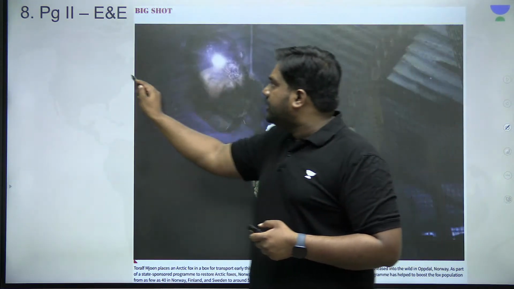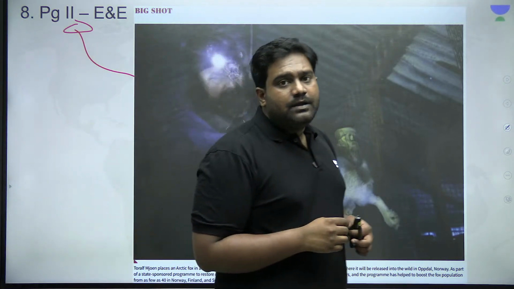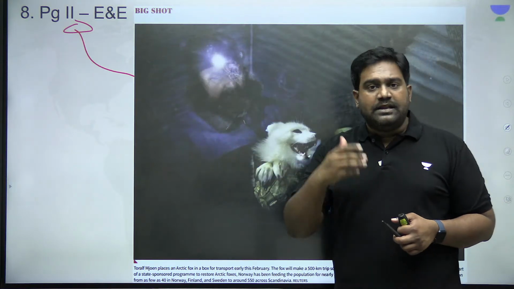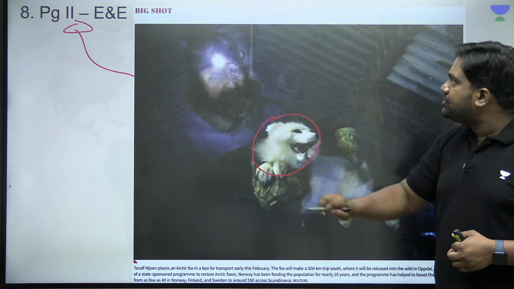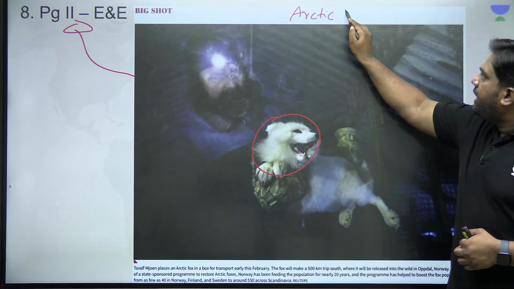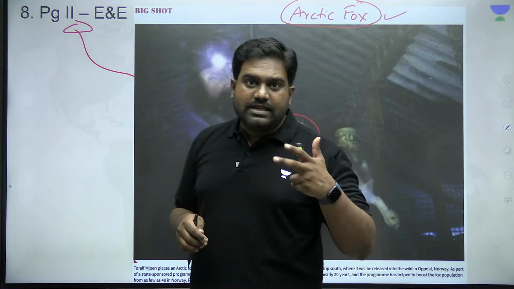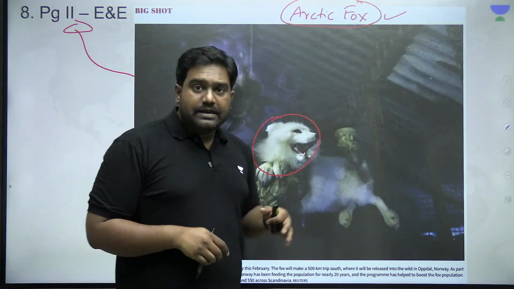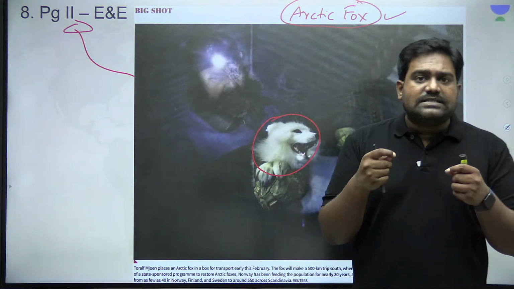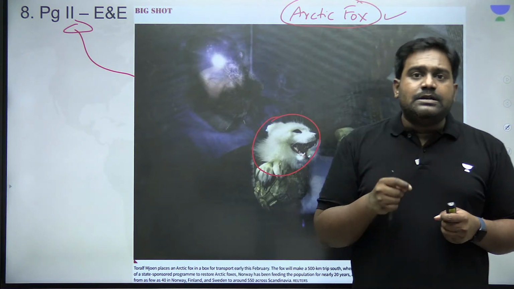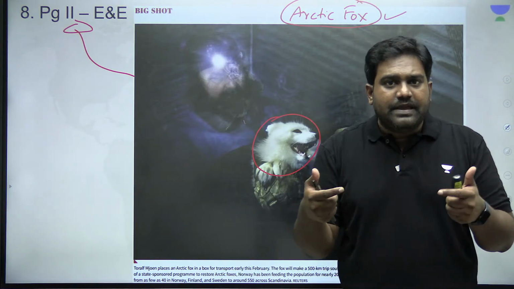Now coming to the last article, on the supplement page of the Science and Tech section, that is page number 2, which you find in the online edition of The Hindu, there is an image that depicts the Arctic fox. The Arctic fox is a very rare animal found in the Arctic region in the northern hemisphere. In the Scandinavian region that comprises Norway, Finland, and Sweden, the population of the Arctic fox has declined over the years. And these countries are making an effort to protect the species and reintroduce them to increase their numbers in the Arctic belt.